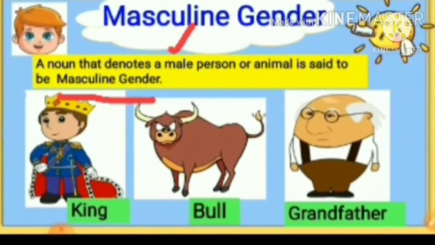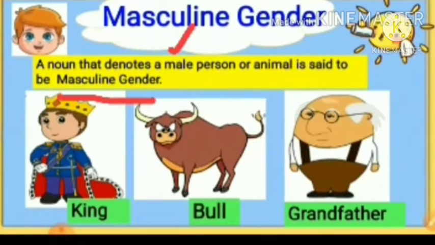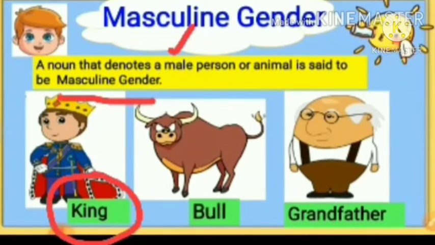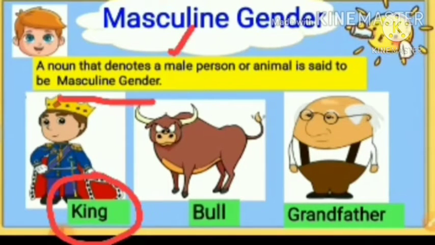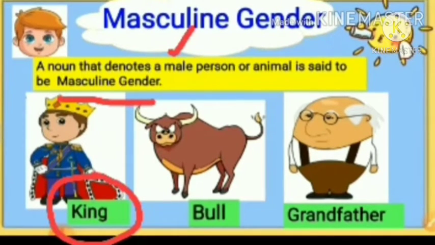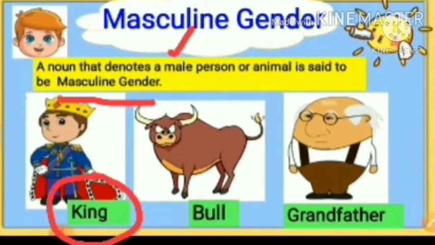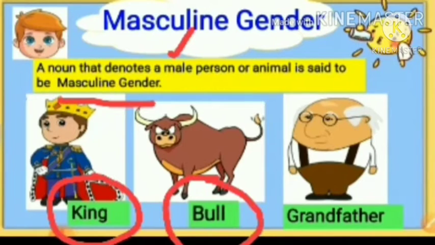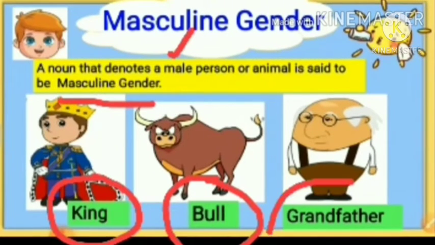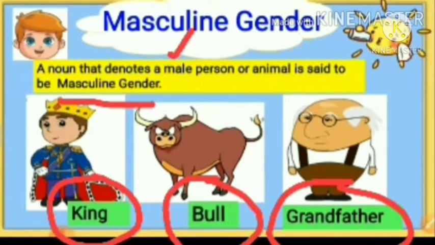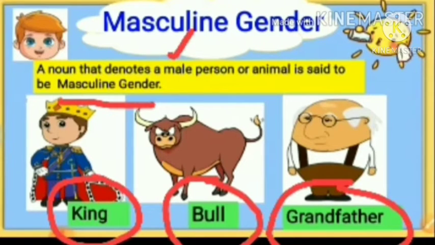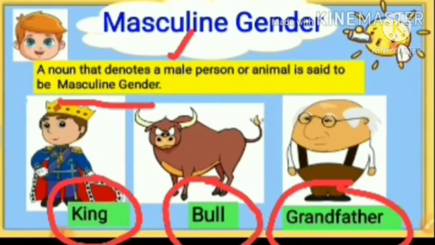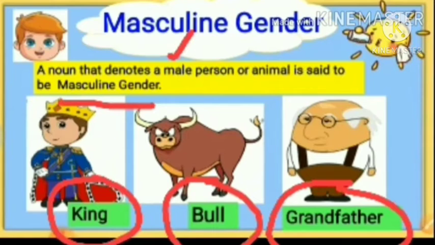Let us see a few examples. King. King is a masculine gender. Why? Because king is a male. Bull. Bull is also a masculine gender because it is a male animal. Grandfather. Grandfather is also masculine gender because grandfather is a male person.